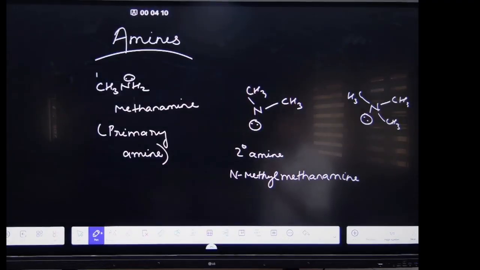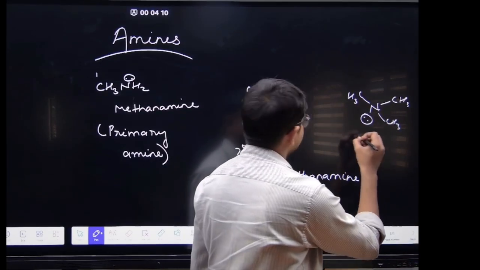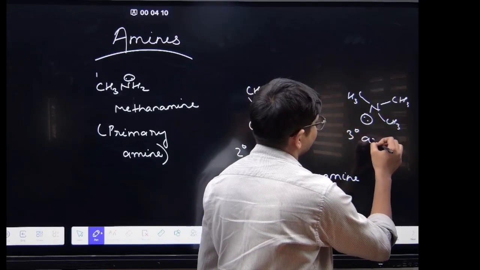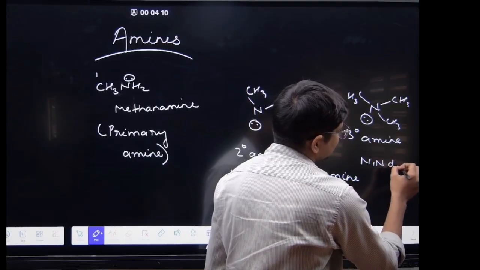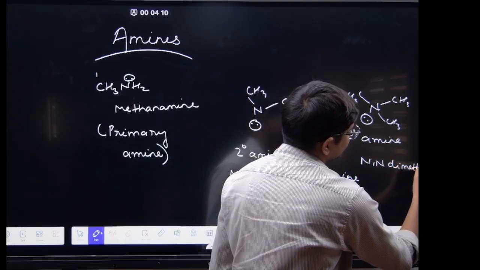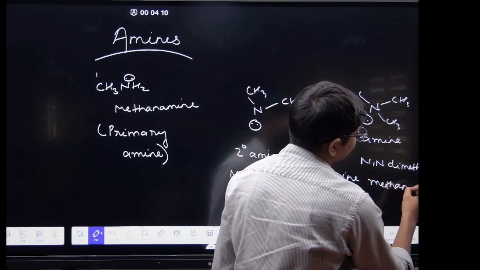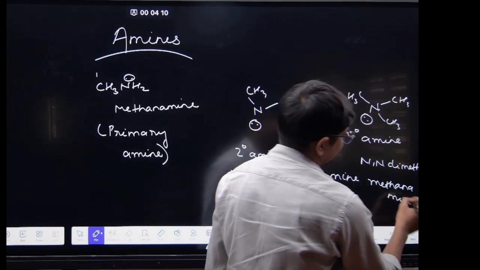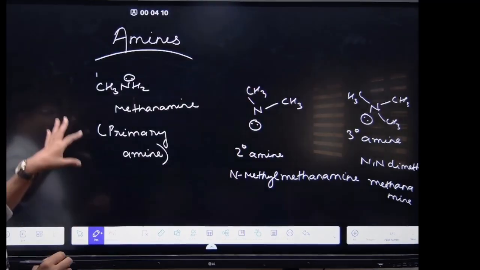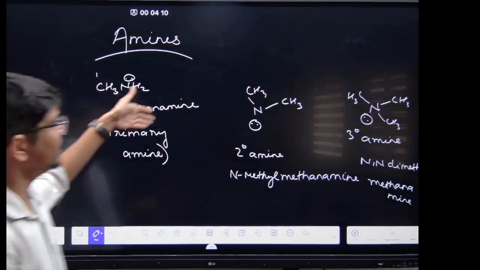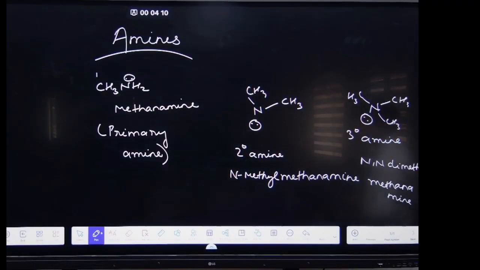So this is a 3 degree amine. Got it? Understood? So you can distinguish between the 1 degree, 2 degree and the 3 degree amine.